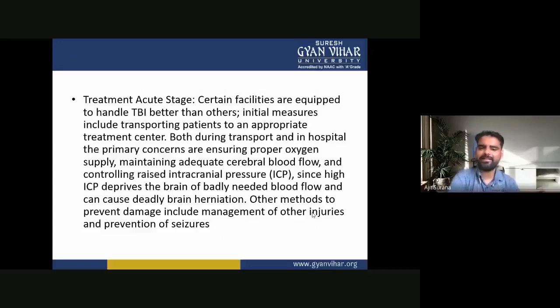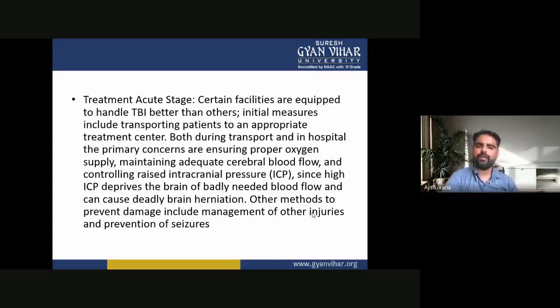The primary concerns are ensuring proper oxygen supply, maintaining adequate cerebral blood flow, and controlling raised intracranial pressure, since high ICP deprives the brain of badly needed blood flow and can cause deadly brain herniation. Other methods to prevent damage include management of other injuries and prevention of seizures.